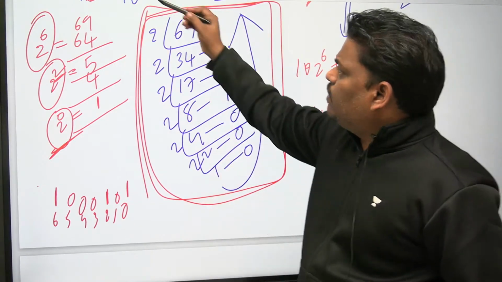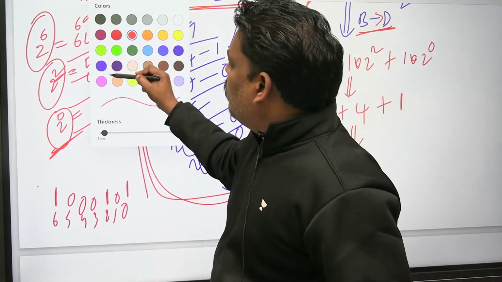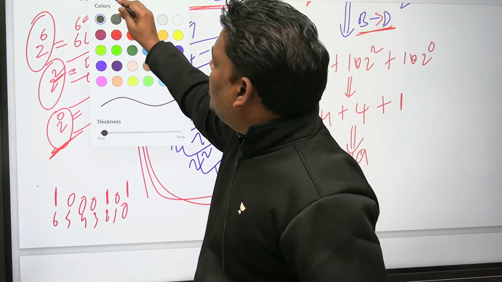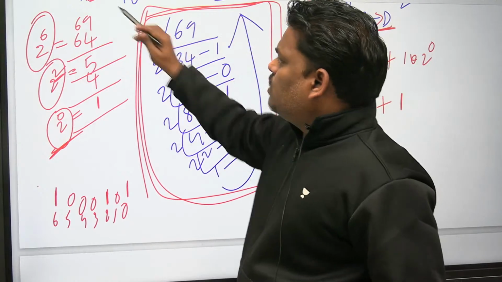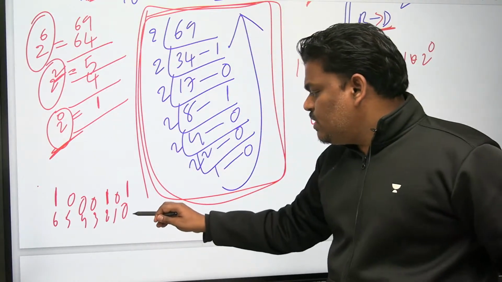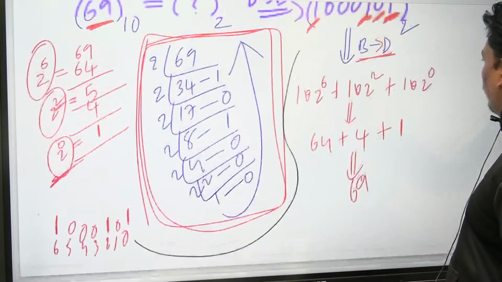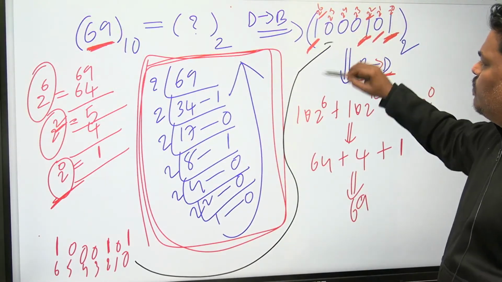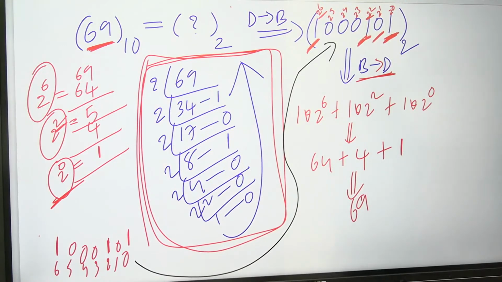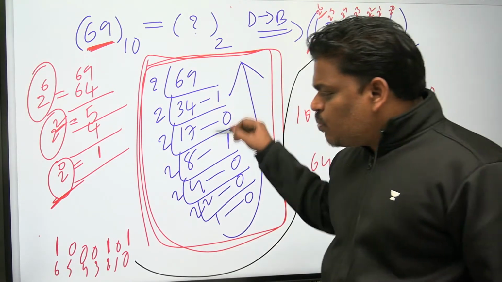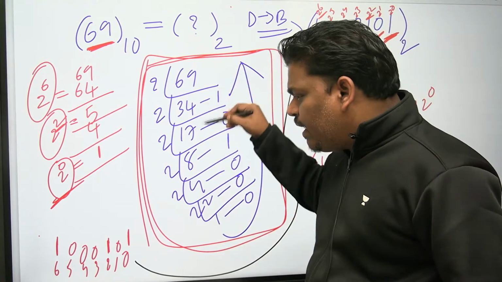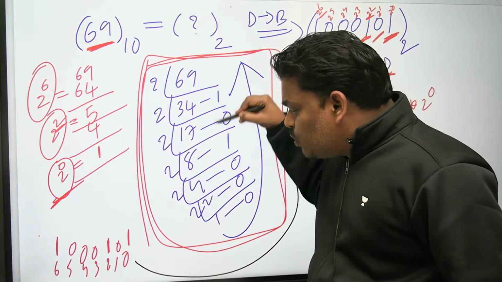If you want, you can verify whether this is equal to this one or not. This binary number is equal to, see this, whatever we have done, same. 1000101. So what this procedure is doing is blindly dividing. Computer will do blind procedures.